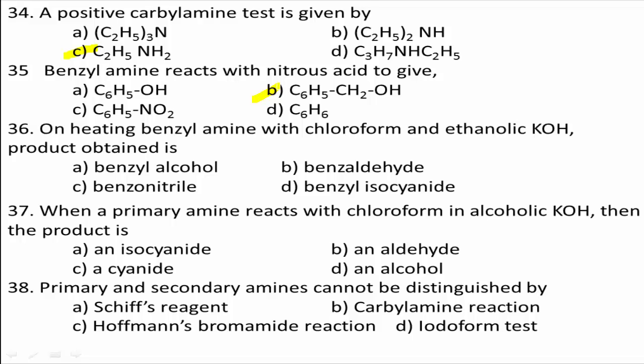Option B, benzaldehyde. Option C, benzonitrile. Option D, benzyl isocyanide. Benzyl isocyanide is one of the given options. Benzylamine reacts with nitrous acid, it is one of the reactions.